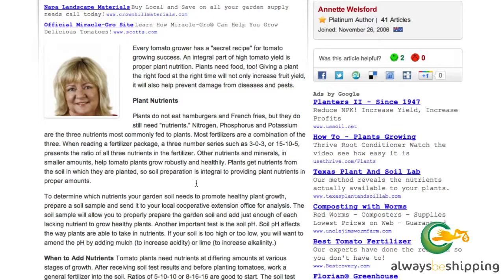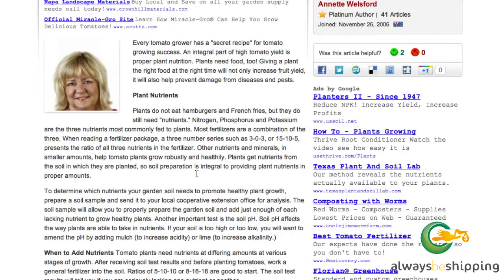So looking at this lady's article, she has some really good information about what the fertilizer package actually tells you. And that's some information that, were I to have a fictional or an actual tomato growing website, I probably wouldn't know. So this would be a great piece of borrowed content for me. She says ratios of 5-10-10 or 8-16-16 are a good start.